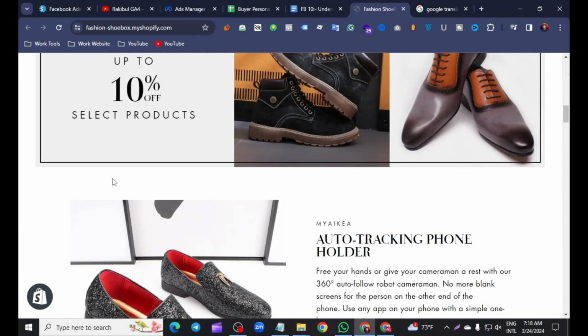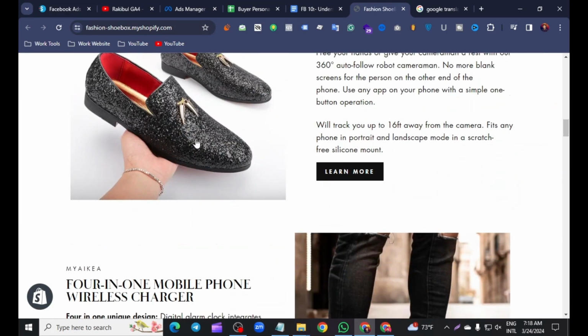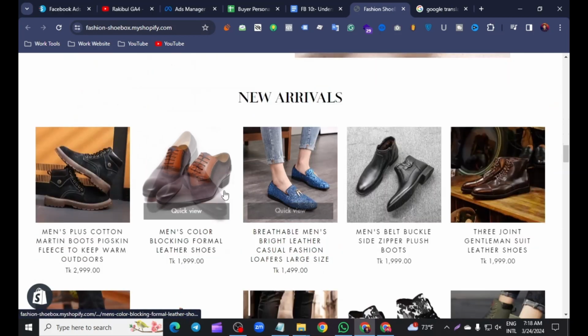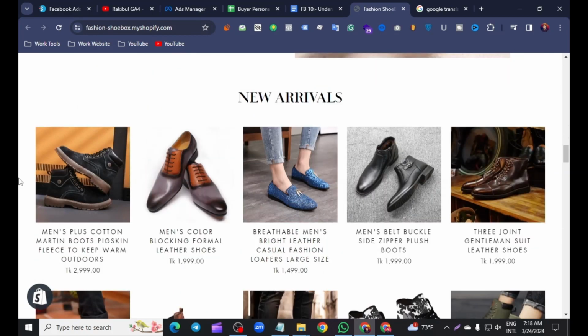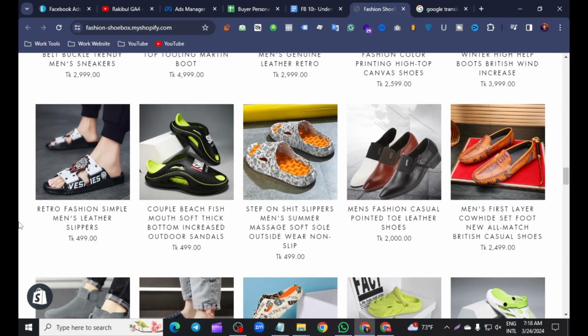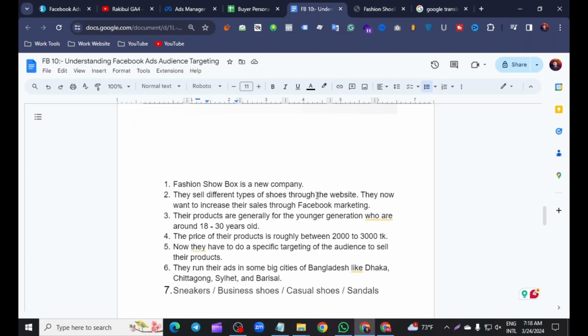Suppose this is our buyer's website, and he sells many kinds of shoes here. He wants our digital paid marketing on Facebook, so I will create an audience for his products. This is the information about the website, his products, and his targeted customers. The company name is Fashion Shoe Box, and there are many kinds of products on the website. They sell different types of shoes through the website. Now they want to increase their sales through Facebook marketing.